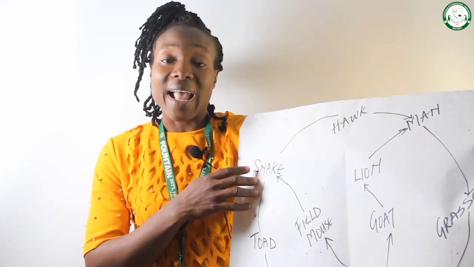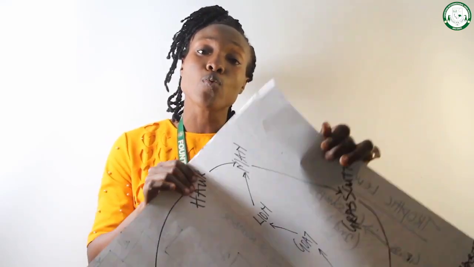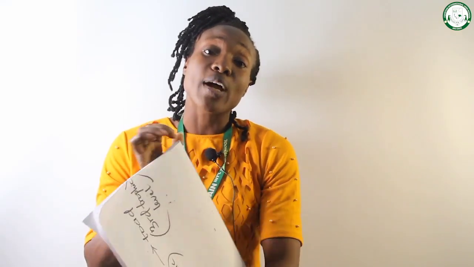So, like I said earlier, a food web has more than one food chain, depending on the number of organisms in such an environment, and also depending on how their feeding is interrelated. So that is that on food web.